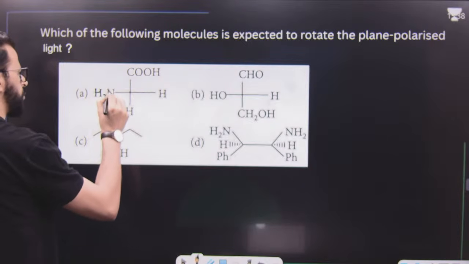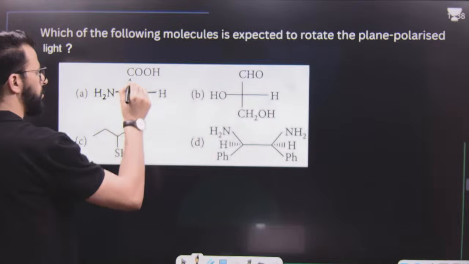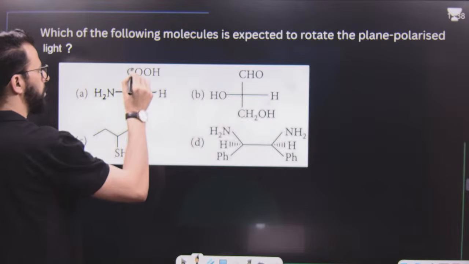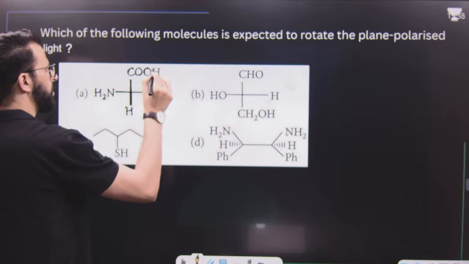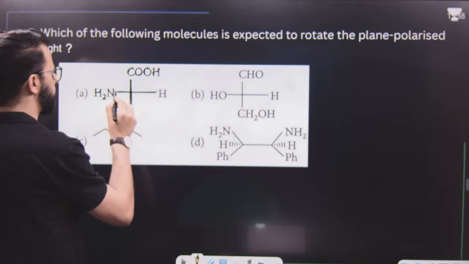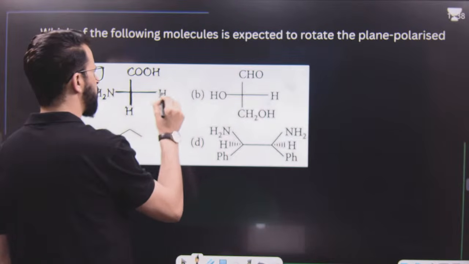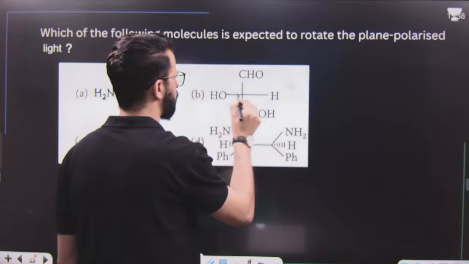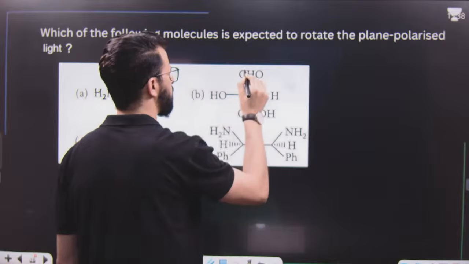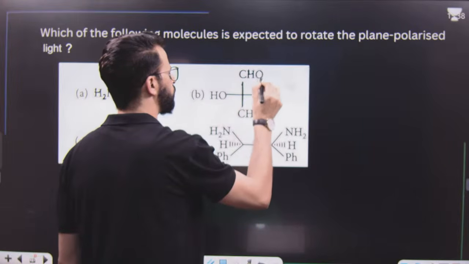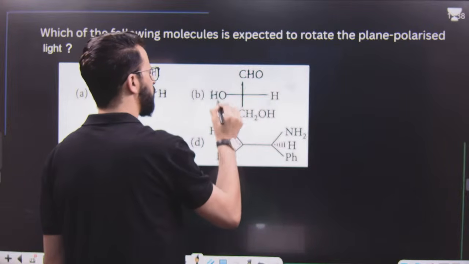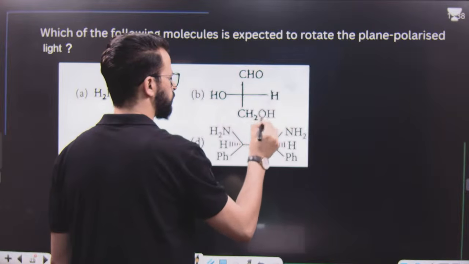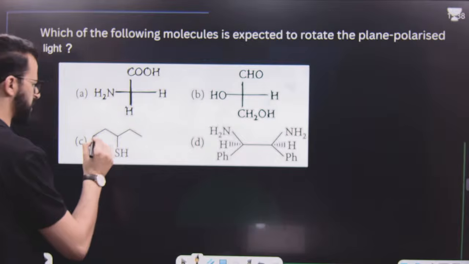First option is like this. It is CH, this is NH2. This is what we call a Fischer structure in which it is COOH and H. That means this is an amino acid, but this amino acid has 2 similar hydrogens attached to a carbon. Now here it is like this: CHO, then OH over here, here it is H, here it is CH2OH. Third one is like this.